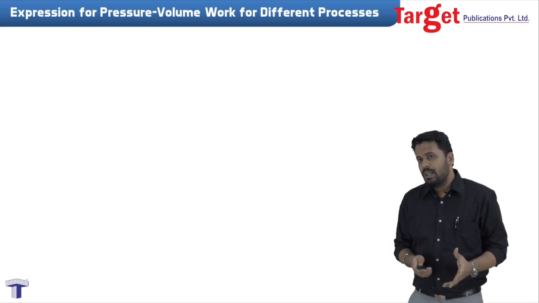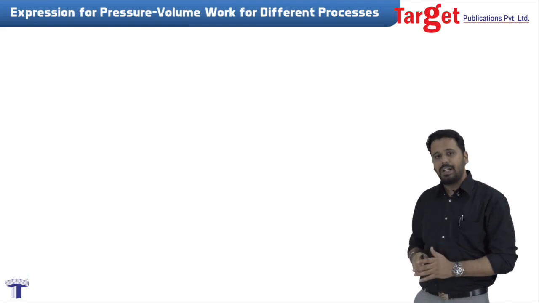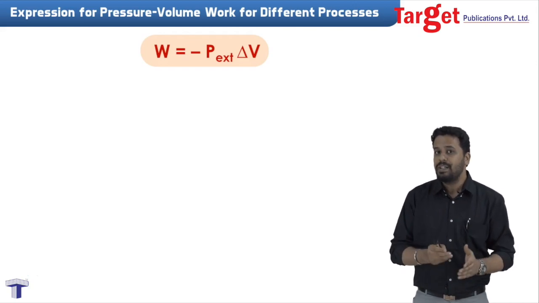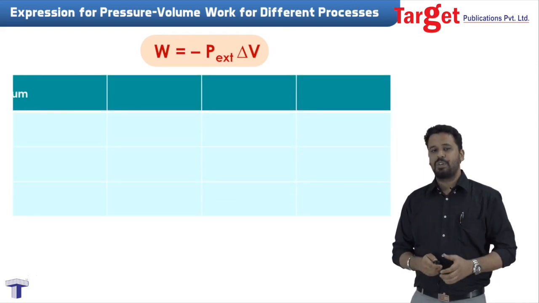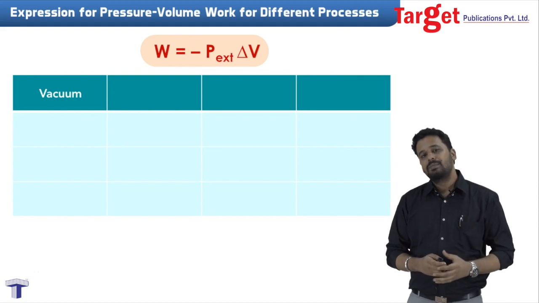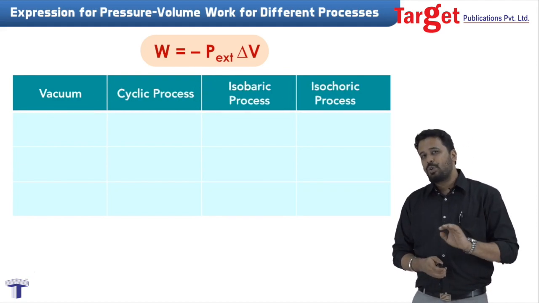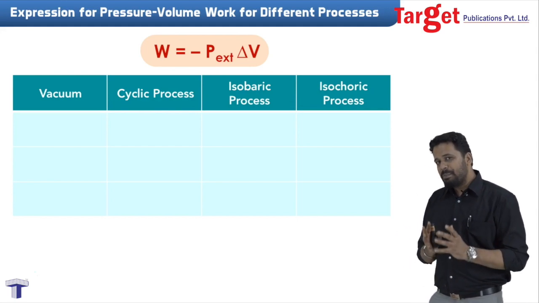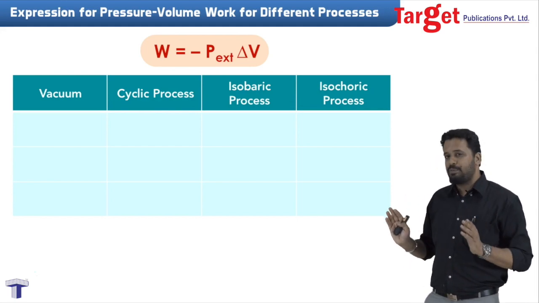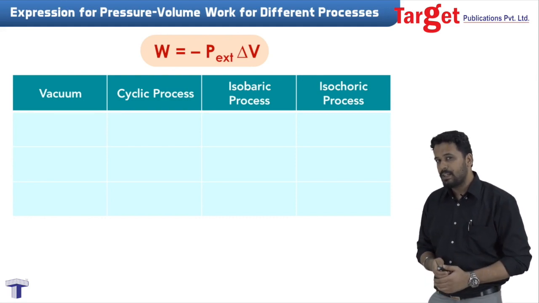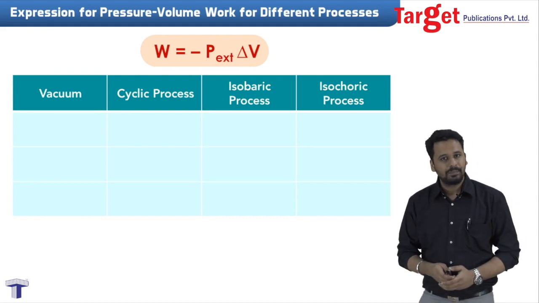Now what we can do is we can apply this formula that we have derived, that is W is equal to minus P external delta V, to different types of processes like a vacuum, cyclic process, isobaric or isochoric process. So we will apply this formula to all these different types of processes. It's a very important concept, students. Let's take a look at the first one, that is vacuum.